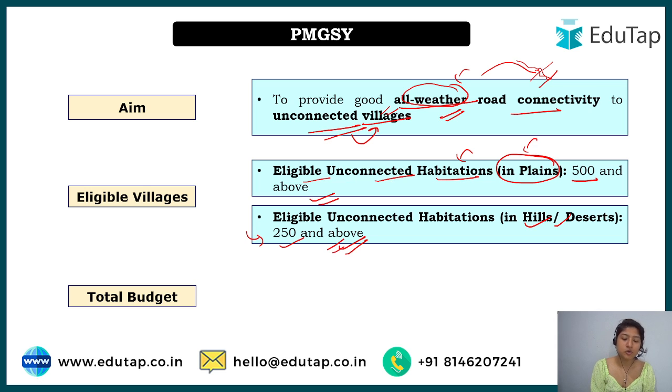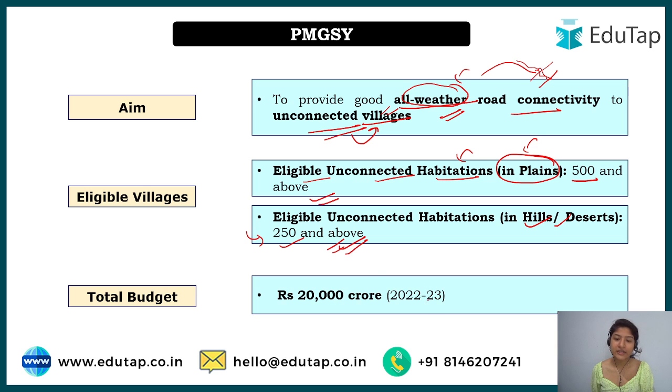Here, if we talk about the total budget, for the year 2022-23, because currently this financial year is going on, we are focusing on the 20,000 crore that is being allocated to this scheme for this year. We are going to remember that because it becomes important from the examination point of view.